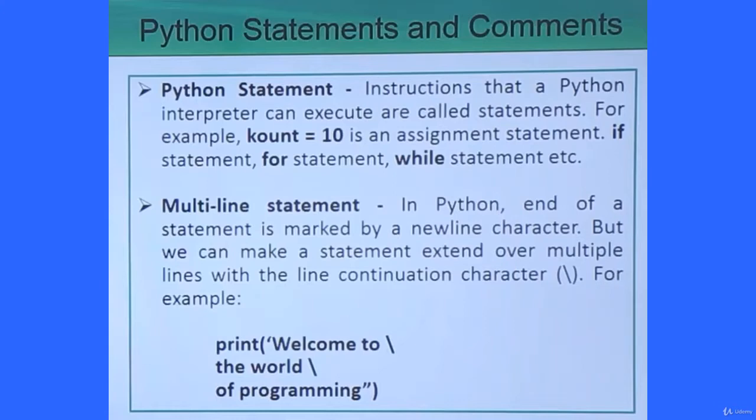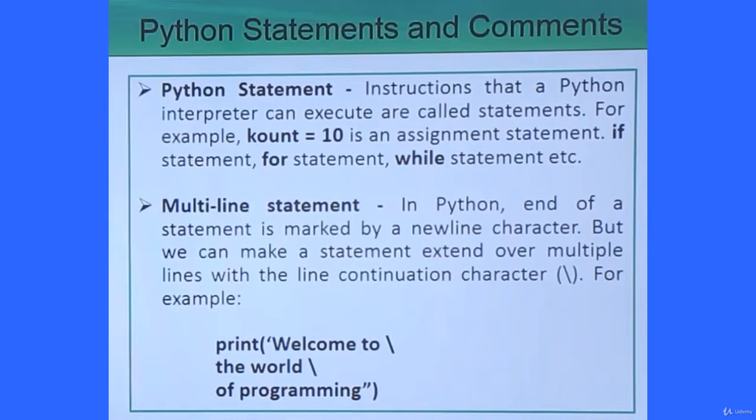You can also issue multi-line statements. In Python, the end of a statement is marked by a new line character, but we can make a statement extend over multiple lines with the line continuation marker, that is our backslash. So for example, you can consider this.